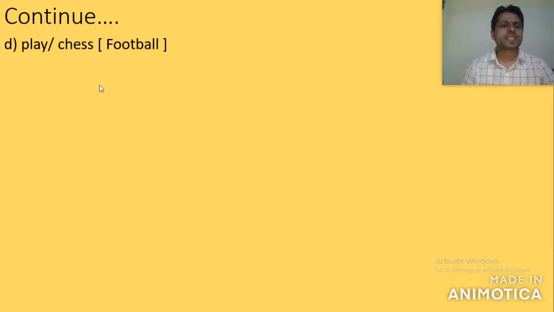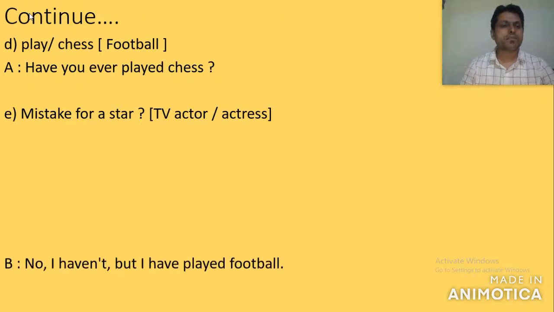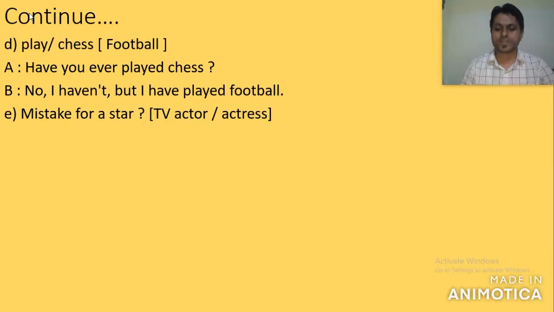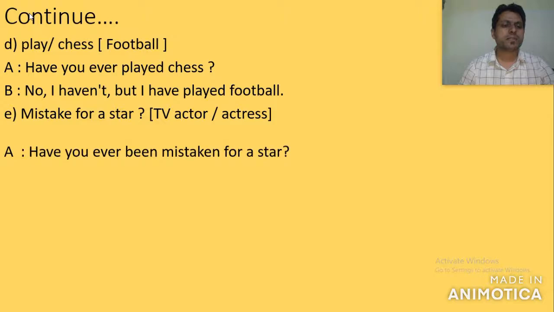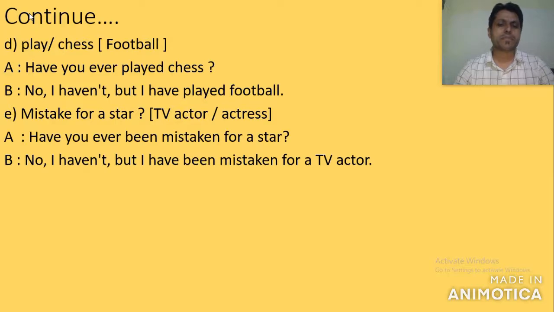Question number D, play chess. Mistake for a star. So number D answer. Have you ever played chess? And B says, no, I haven't, but I have played football. Or you can write others also: football, basketball, table tennis, etc. And mistake for a star. Look at here. A asks, "Have you ever been mistaken for a star?" And B says, "No, I haven't, but I have been mistaken for a TV actor." Well, this is how you are supposed to write down the conversation between speaker A and speaker B.